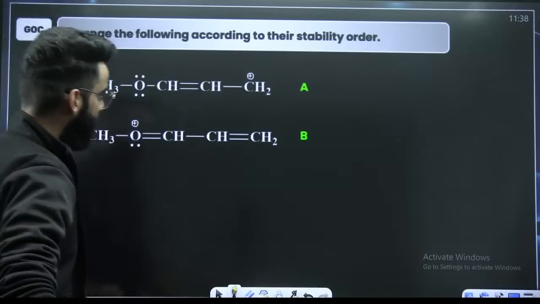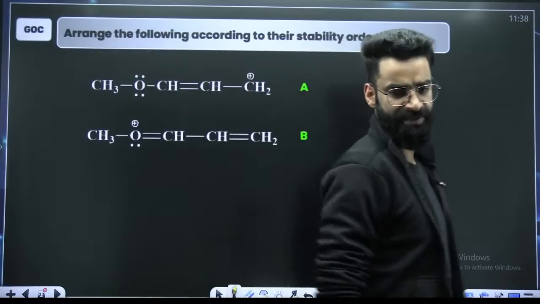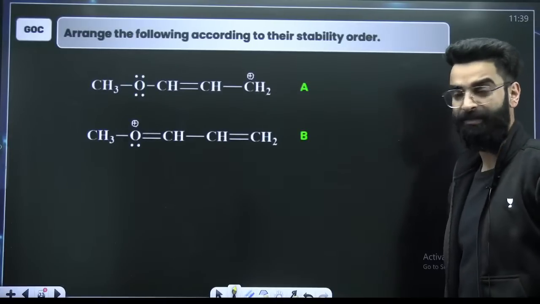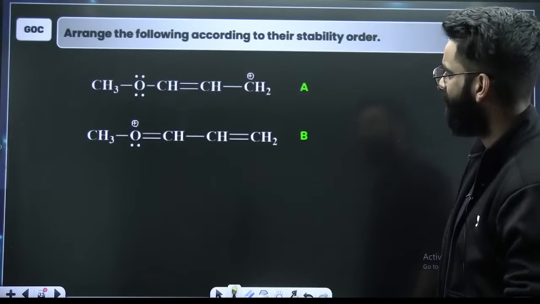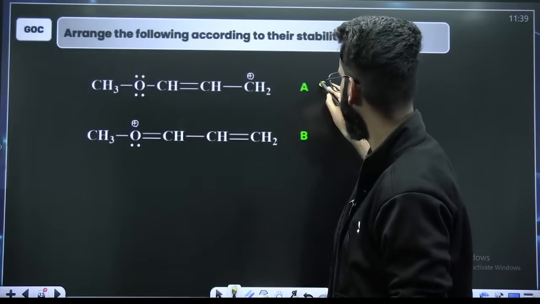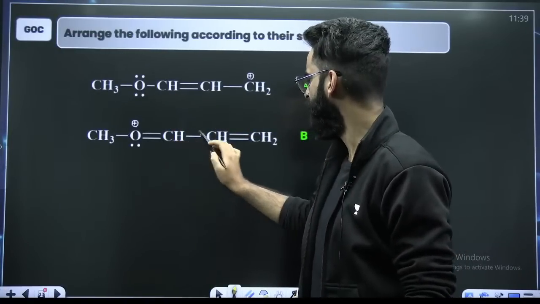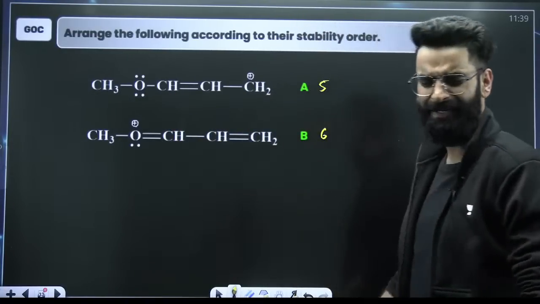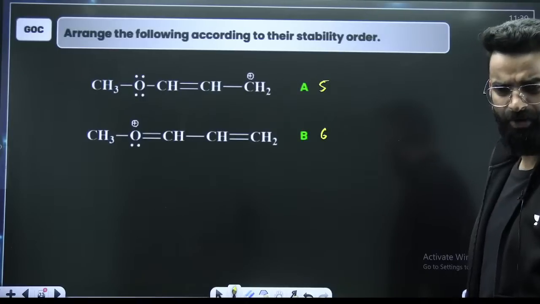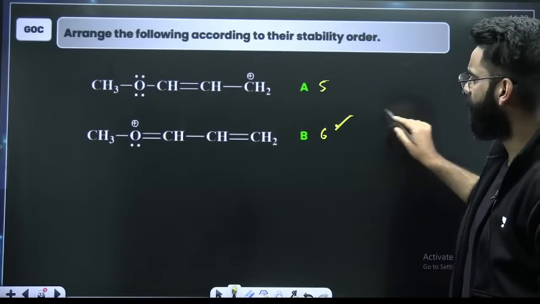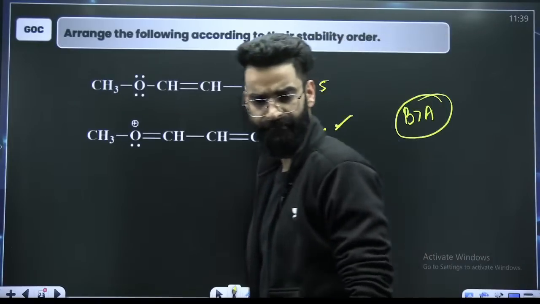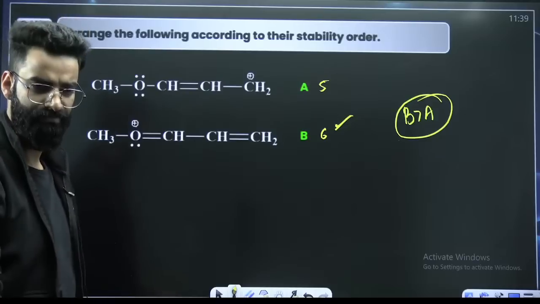Perfect. Now among these two, arrange them on the basis of their stability order. Quickly. Count the bonds first: 1, 2, 3, 4, 5. Count the bonds here: 1, 2, 3, 4, 5, 6. Directly on the basis of bonds also you calculated, right? More bonds, more stability. So B is more stable than A. Done and dusted.